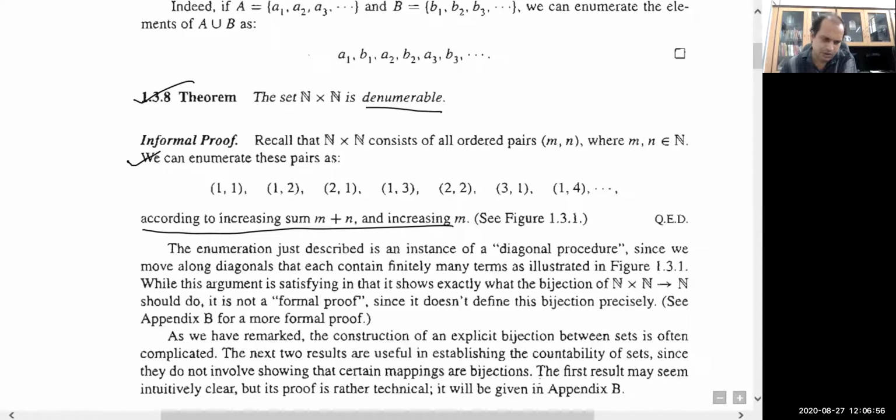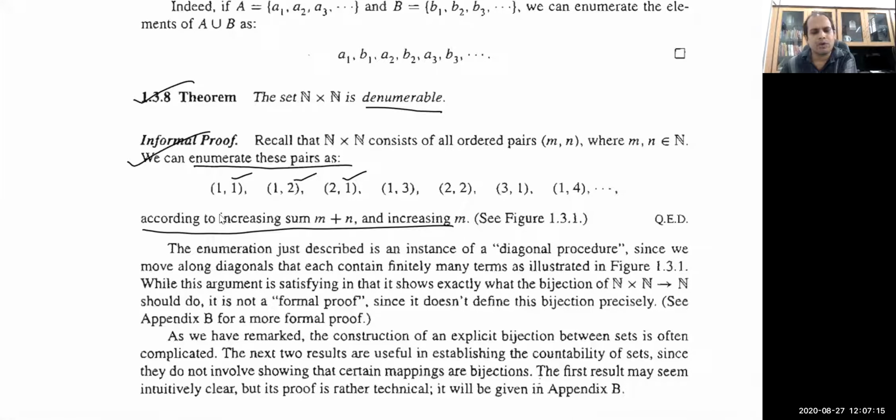Here the first approach mentioned is: recall that N cross N consists of all ordered pairs (m, n), where m, n belong to N. We can enumerate these pairs as (1,1), (1,2), (2,1). Now on what basis are they enumerating? Actually they want to show that we know the successor of every element. They are defining it in such a way that one can decide the successor. So in this way, one can list every member of the Cartesian product N cross N. Now, how to do that? One approach we will look at, and the second by defining a function.